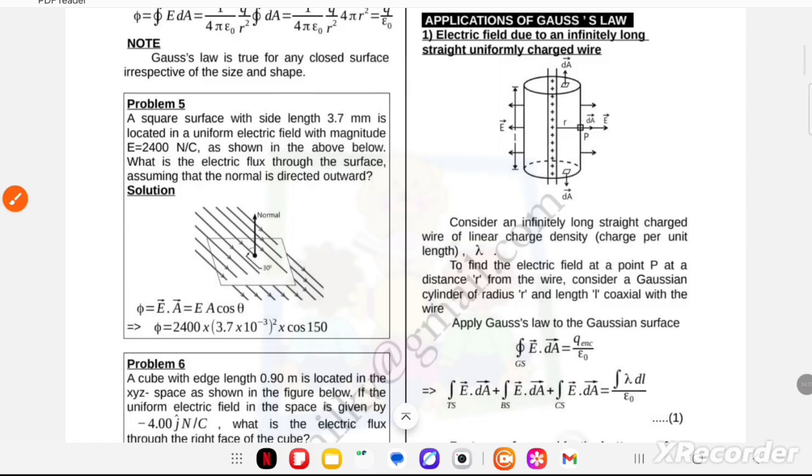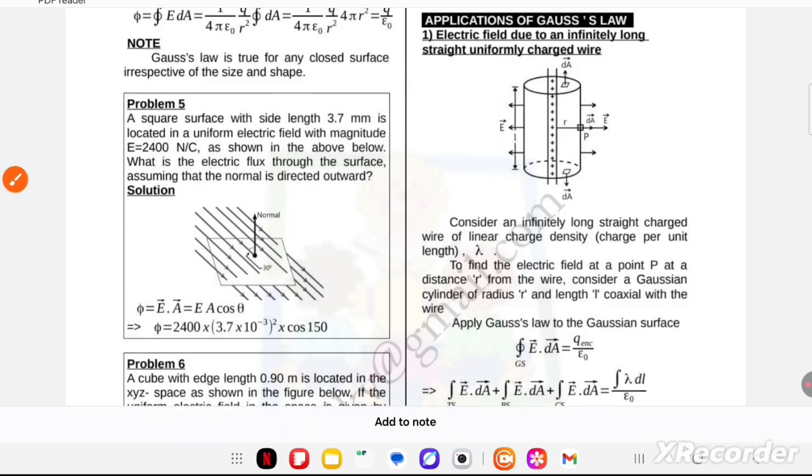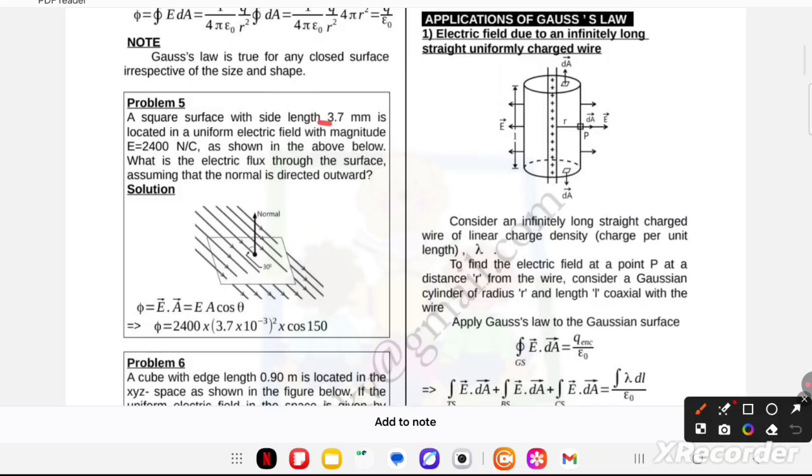Now one more problem. A square surface with side length 3.7 mm is located in a uniform electric field with magnitude E equal to 2400 newton per coulomb, as shown in the figure below. What is the electric flux through the surface, assuming the normal is directed as shown? The angle is already given. So we have the formula phi is equal to EA cos theta. The values of A and E and cos 150 are already given. You can put in the values and get the result.